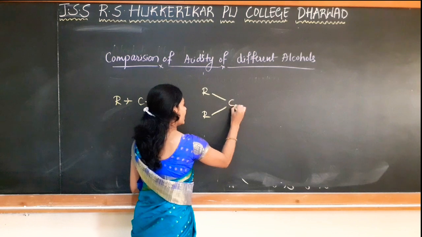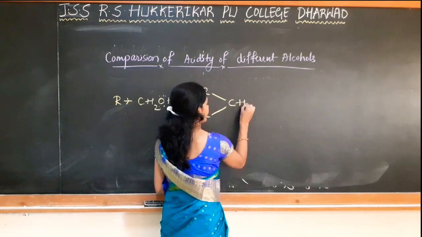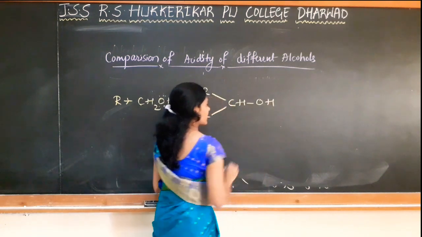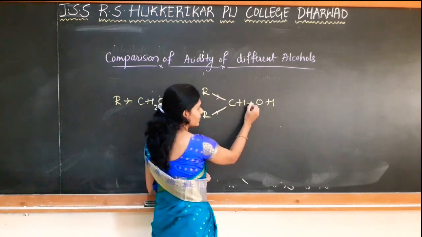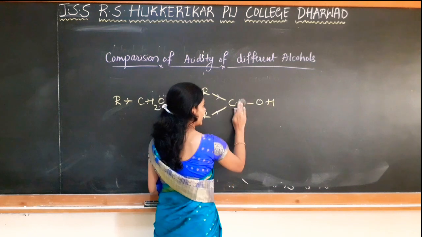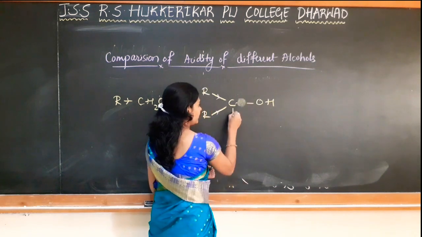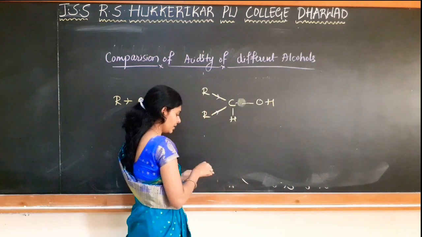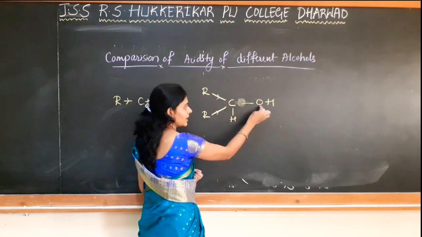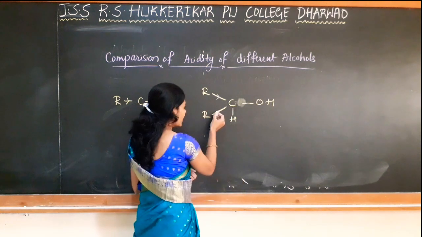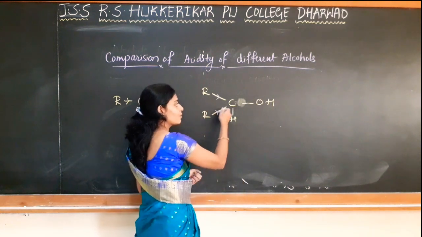When you compare it with the secondary alcohol, what happens here? We have this kind of linkage, right? So, two alkyl groups are attached to the carbon which is connected with the oxygen. I can write it like this. So here two alkyl groups are electron releasing in nature.